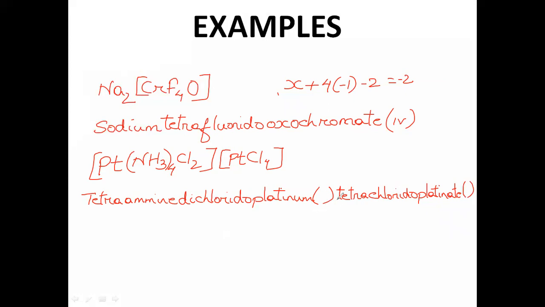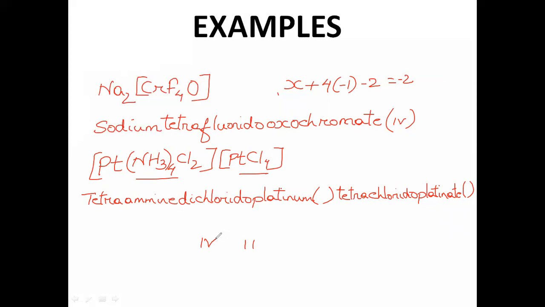Now the question is how to get the oxidation state. For such cases you must have a little basic knowledge about the oxidation states of the metal which it can show. Like platinum has two oxidation states which it can show, that is 4 and 2. Now try to understand that. We know that this particular part is the cation and this is the anion, right? So it should have some positive charge and it should have some negative charge.